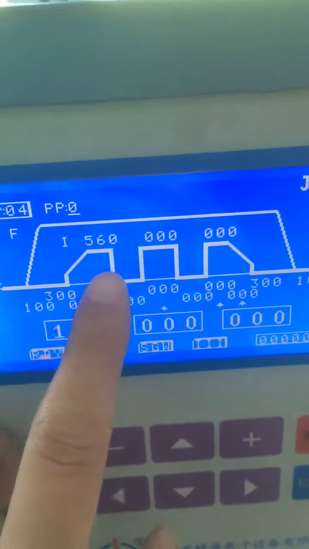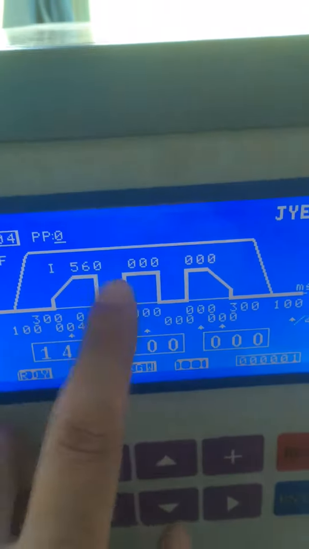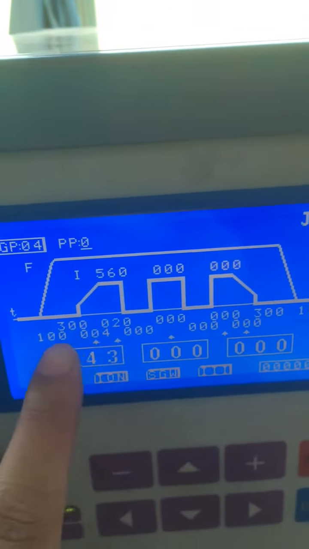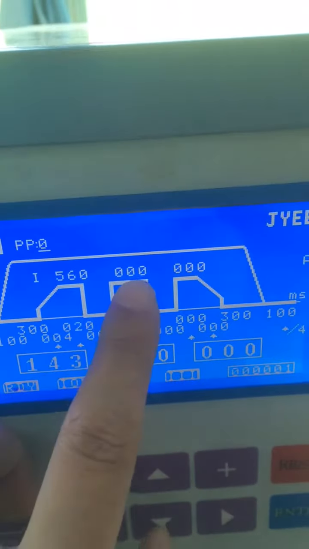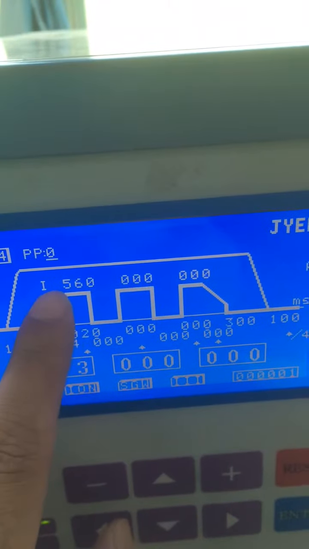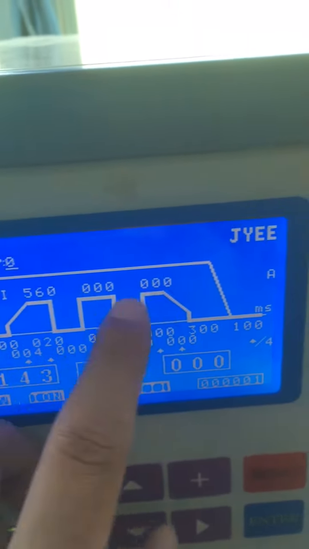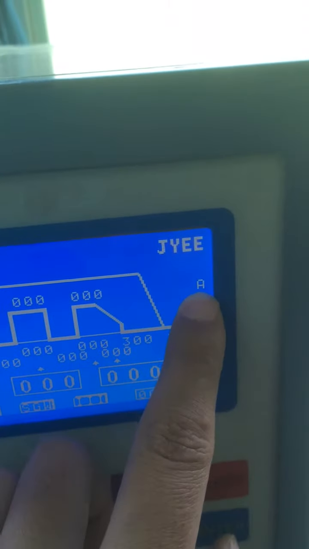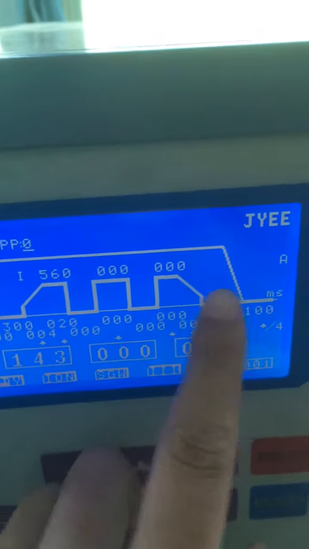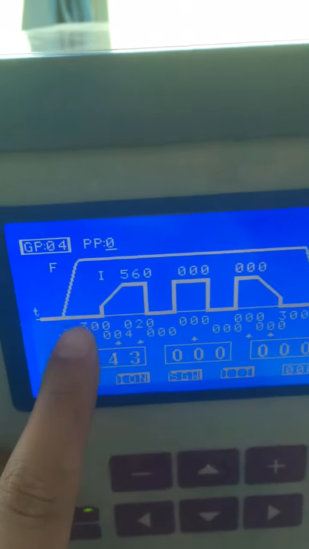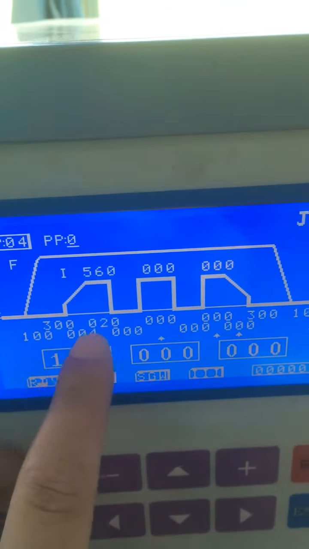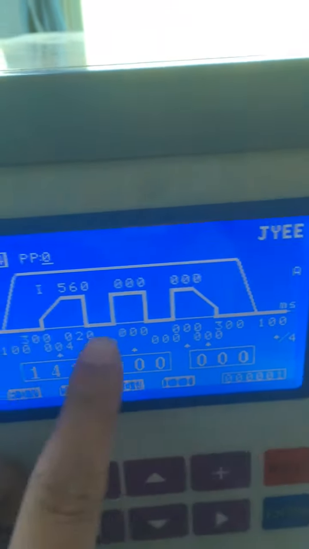There are three stages of welding current. At the top, the 3 is current, and the unit is ampere for this type of power supply. Some are kA, and these are the welding times.